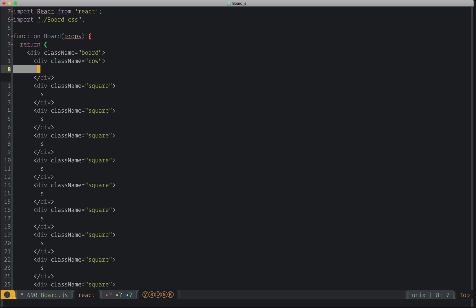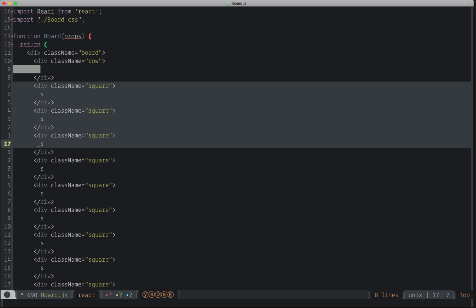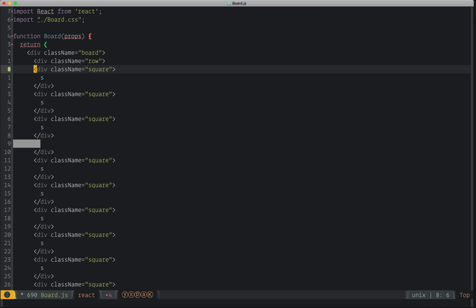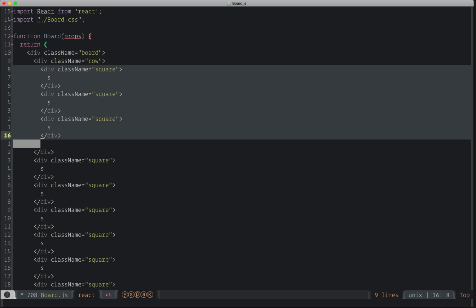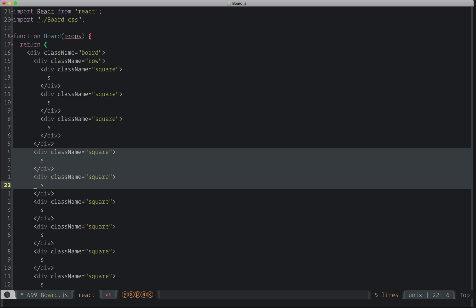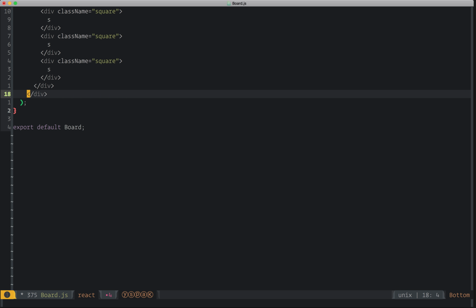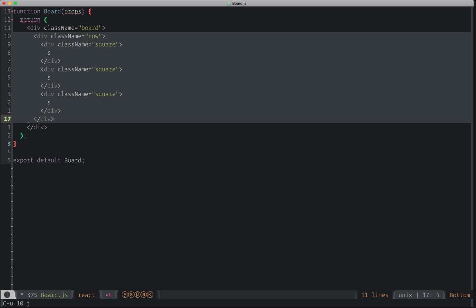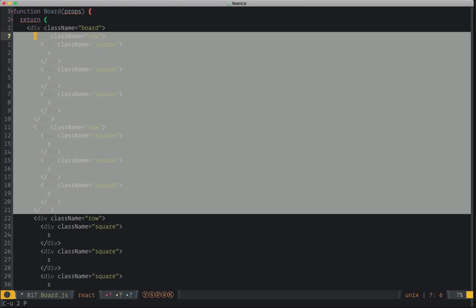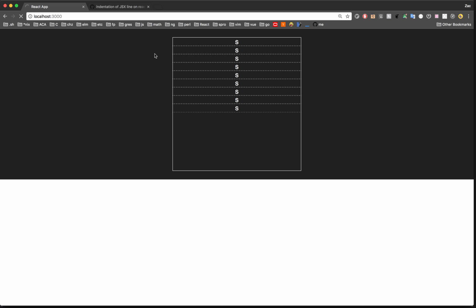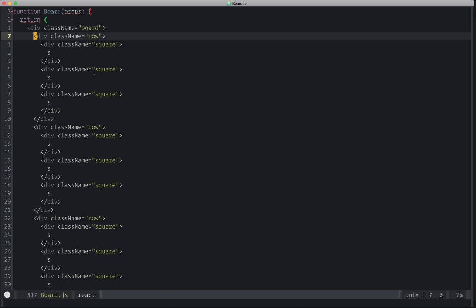And then we'll want 3 squares in each one of those guys. Let's get rid of these. And there we go. And then stuff's still showing up.